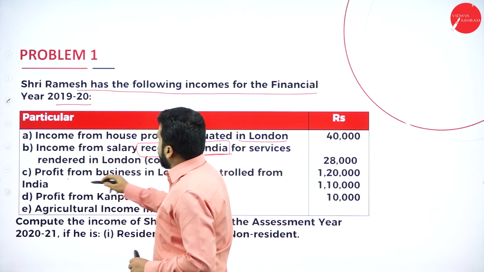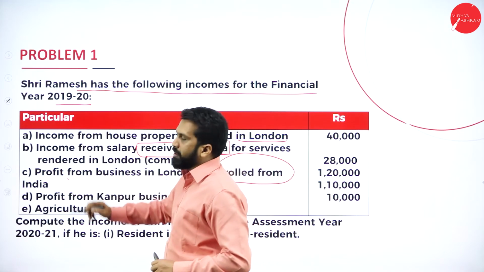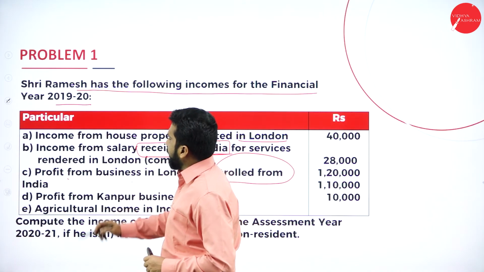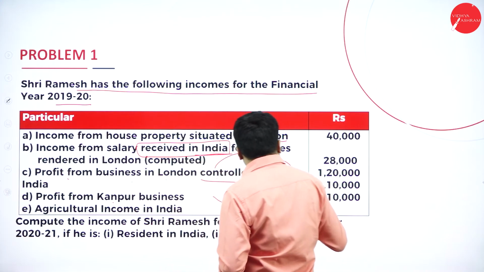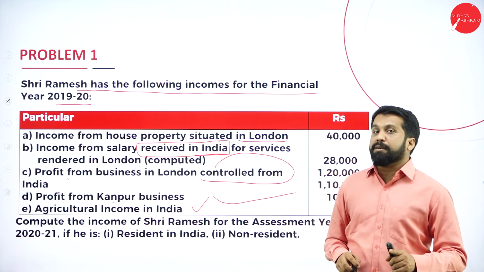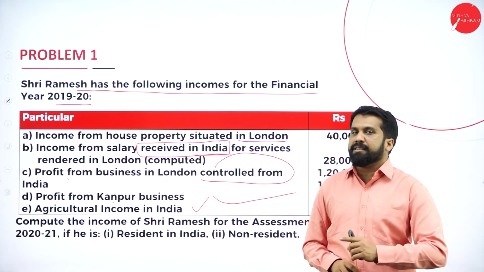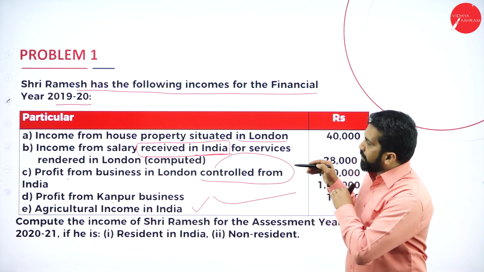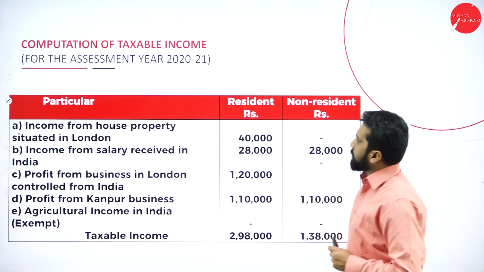Next, profit from business in London, controlled from India. Next, profit from Kanpur business. Agriculture income also. Remember, agriculture income is exempted. Anything which is received or earned in India, no need to read further. It is always taxable. So this will be our answer.